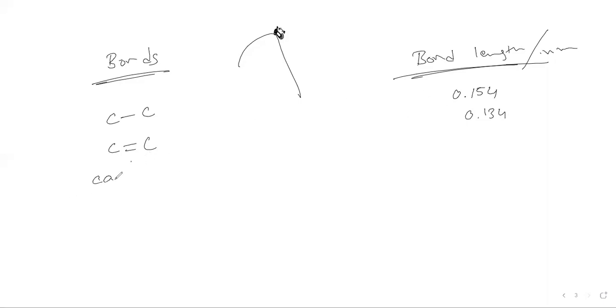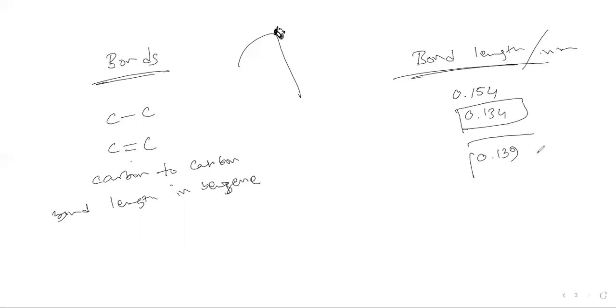But the carbon-carbon bond length in benzene, how does this look? It has a bond length of 0.139. Now see, if this was the same as the alkene, they would have been similar.